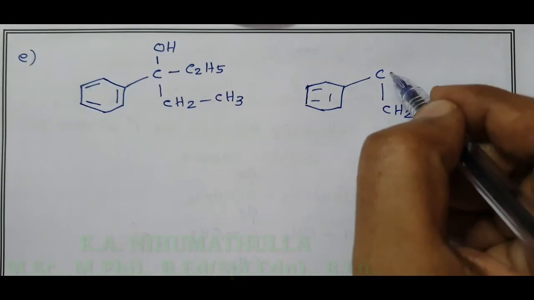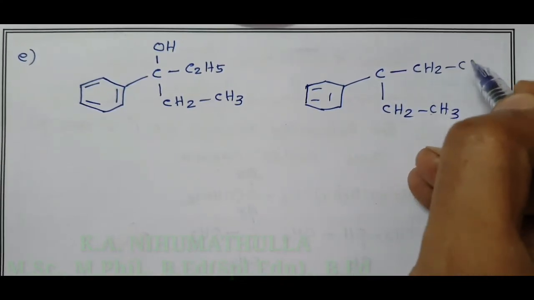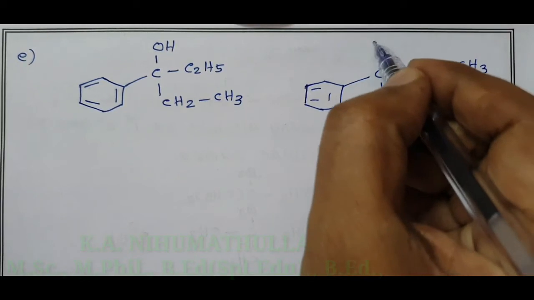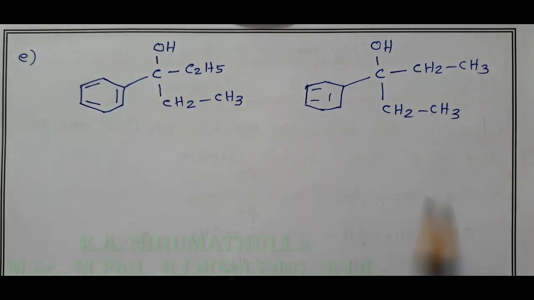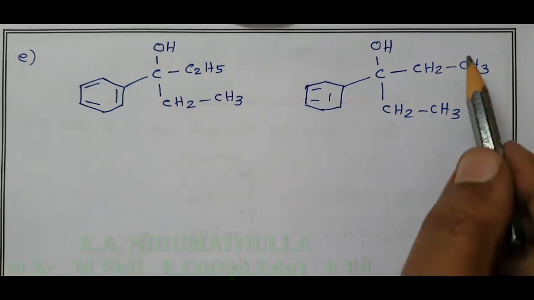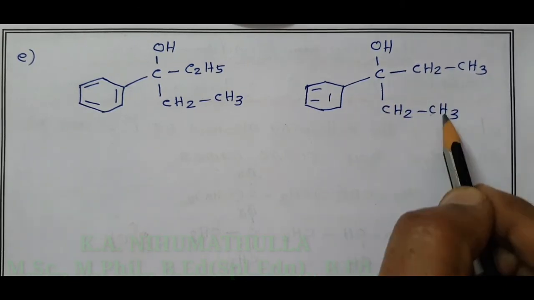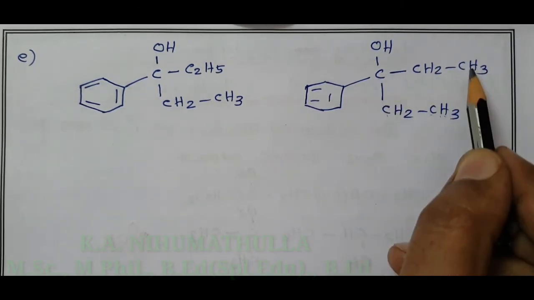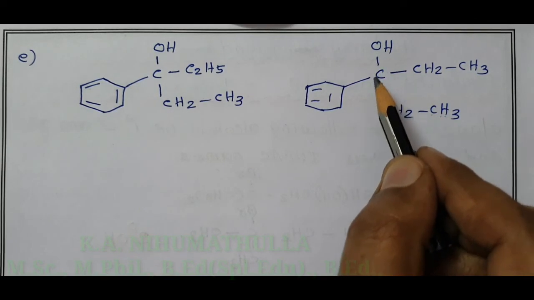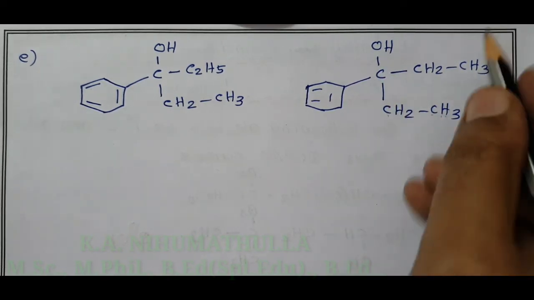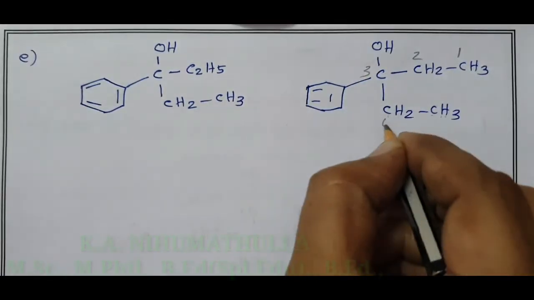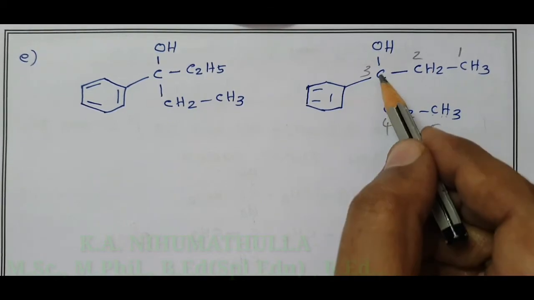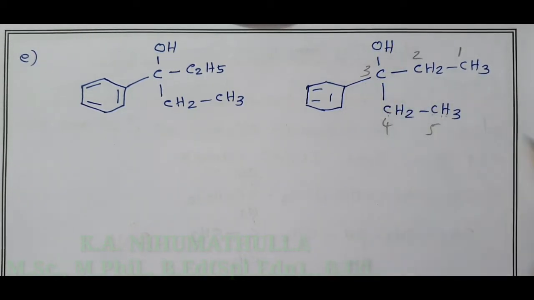C2H5 is nothing but ethyl, CH2, CH3. And here you have one OH. Remember, there is no IUPAC name for aromatic; we have to give the IUPAC name through the aliphatic. Our aliphatic main chain is 1, 2, 3, 4, 5. So the position of OH is 3. If we give a number from this direction or this direction, in the third carbon we get one OH and also one phenyl.